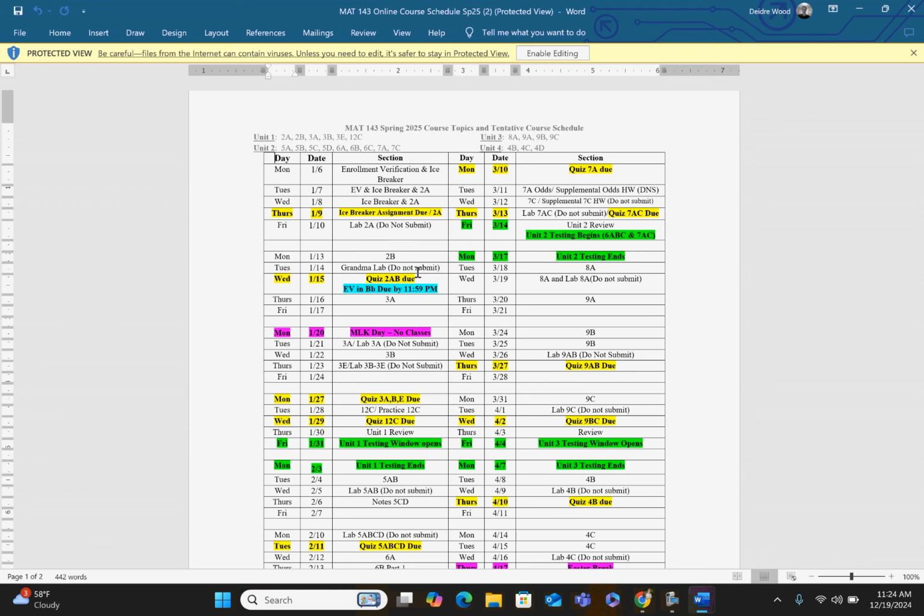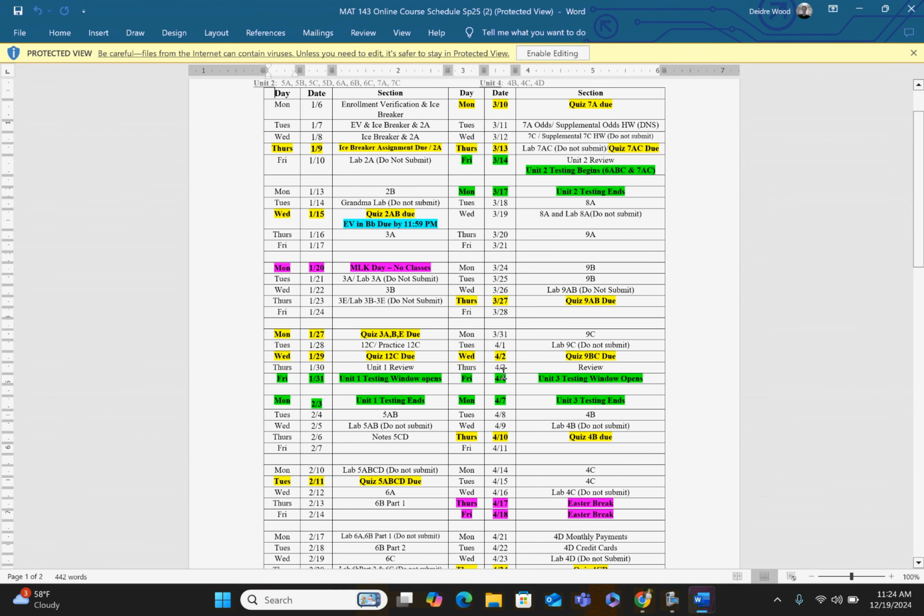So all of the yellow highlighted pieces are quizzes that you will take in Canvas. They are generally Word documents for the most part, and I'll talk more about those in just a few minutes, when I can actually show you what a particular quiz looks like. All right, so the yellow, again, those are your quizzes. They're falling on different days of the week, but they're always due by 11:59 p.m. on their particular due dates. You'll notice your testing windows are highlighted in green. On each of those testing windows, I'm giving you a 4-day testing window.